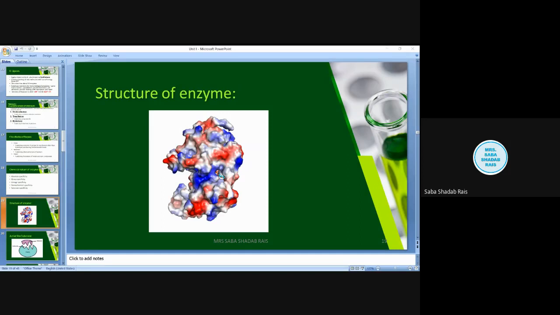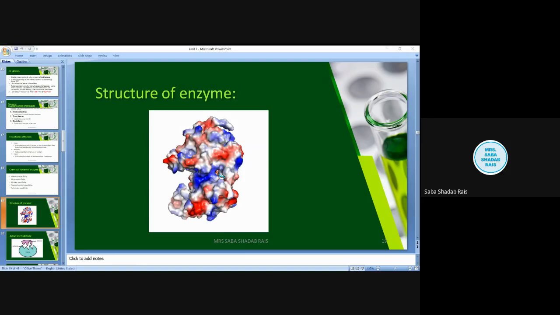Coenzymes are non-protein organic substances. These particular coenzymes are very essential for the efficient functioning of some enzymes. But the point to be remembered here is they do not permanently bind to the enzyme.